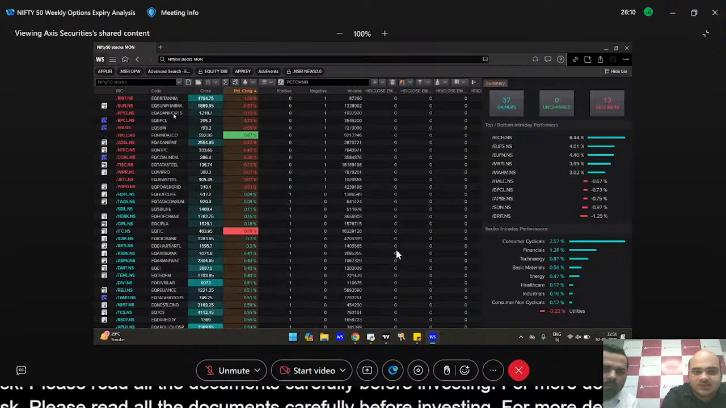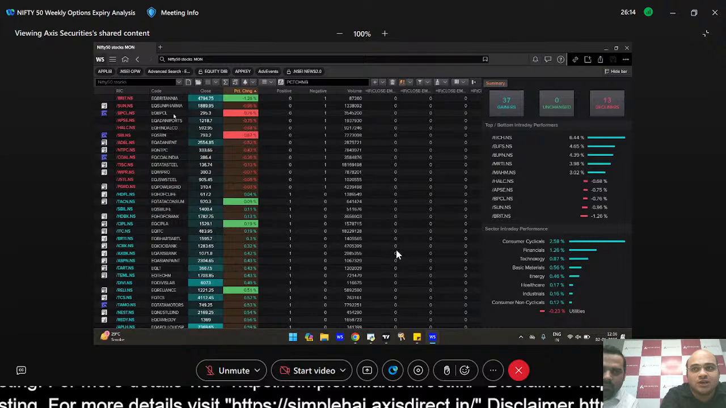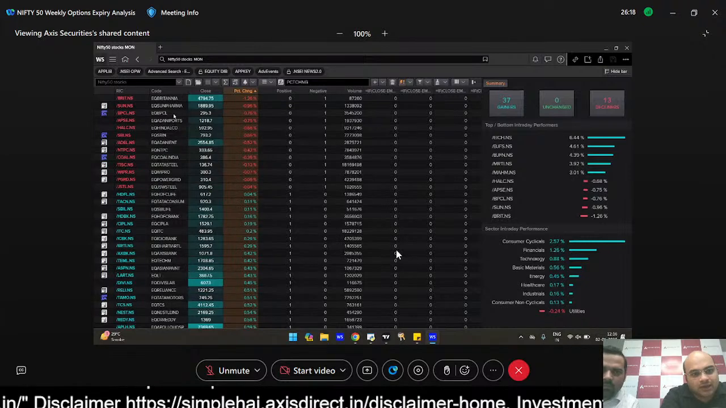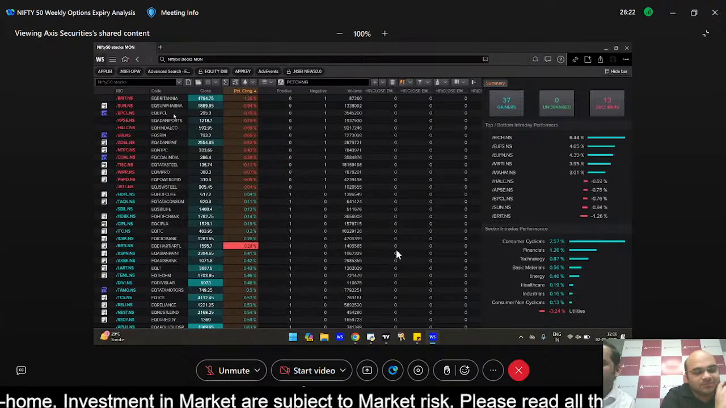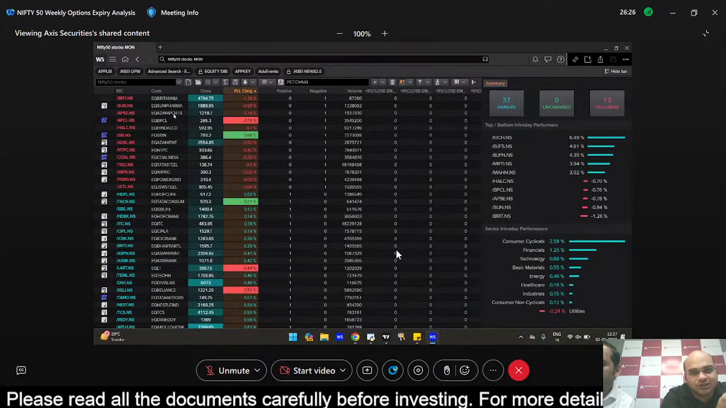Overall chart pattern suggests that there is a chance of a further up move if the 24,100 break sees a massive follow through. And the OI data also suggests the same. Looking at the market breadth, things at the moment seem to be a bit bullish because the market breadth is more favorable towards the bulls.